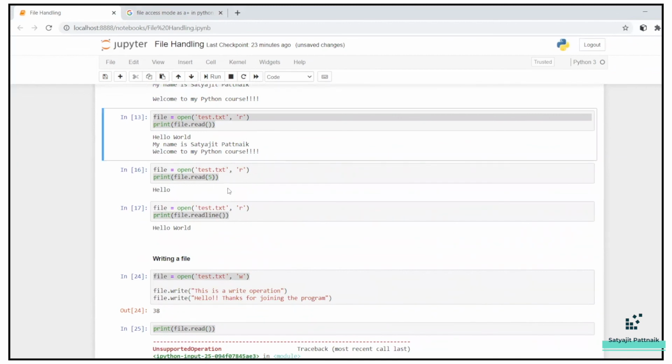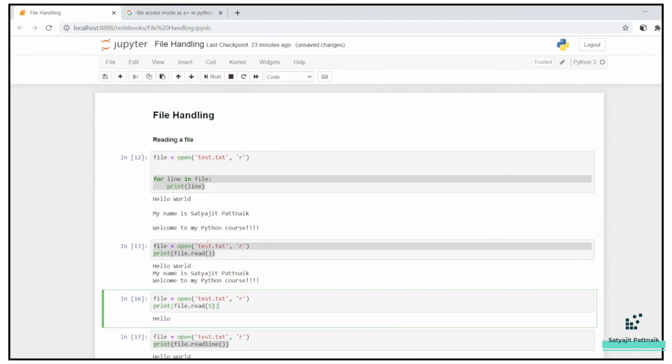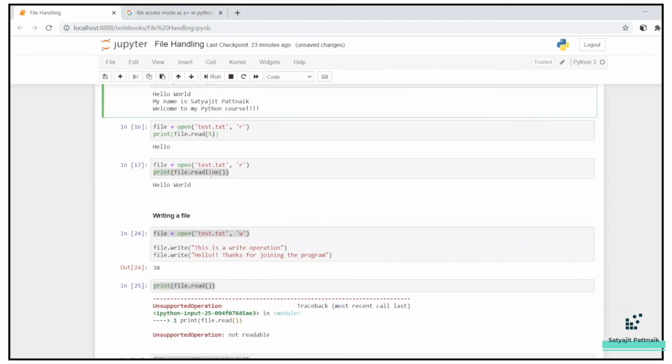There are a lot of methods apart from readline and write. So you just play around with it, and that's it for today's video.